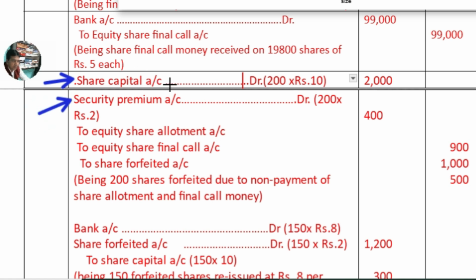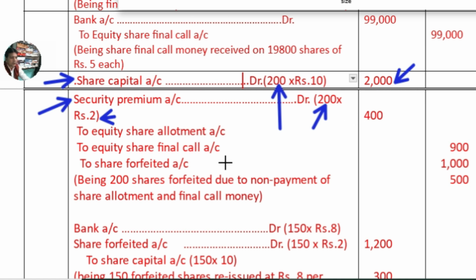So share capital account is debited, that is 200 shares forfeited, 200 into 10, 2,000, and securities premium is 200 shares, rupees 2, so 200 into 2, 400.